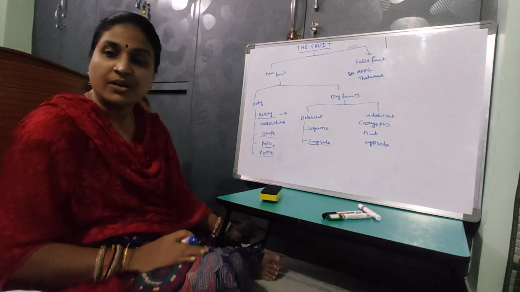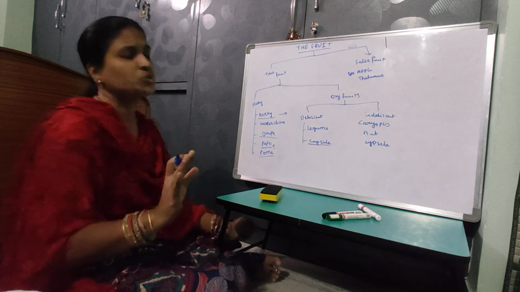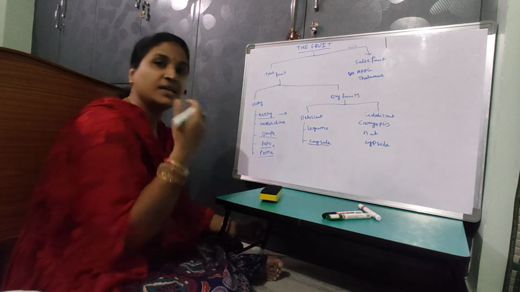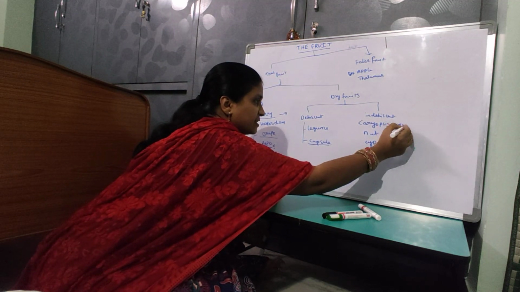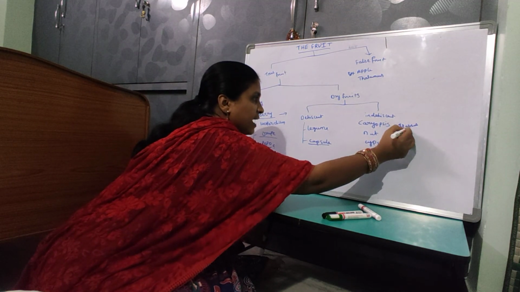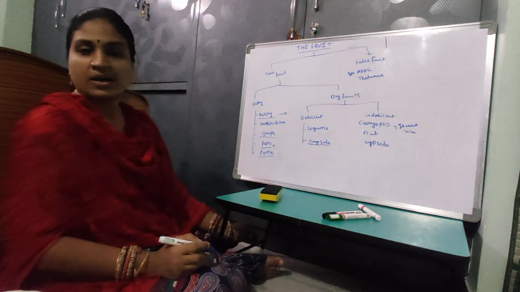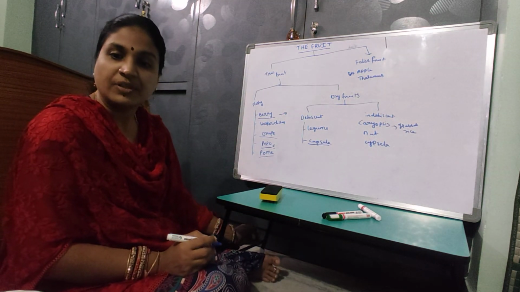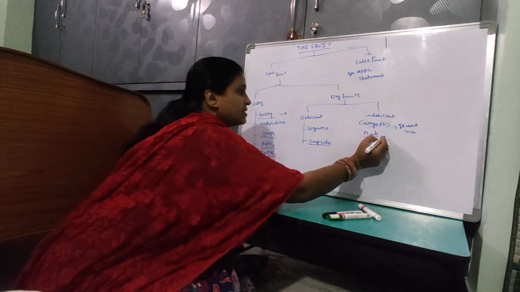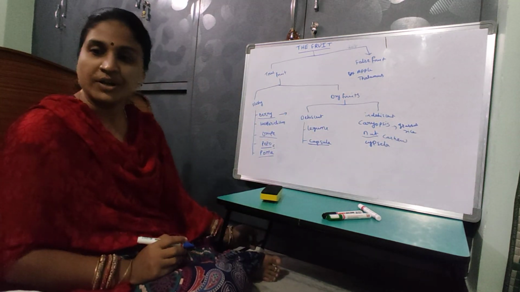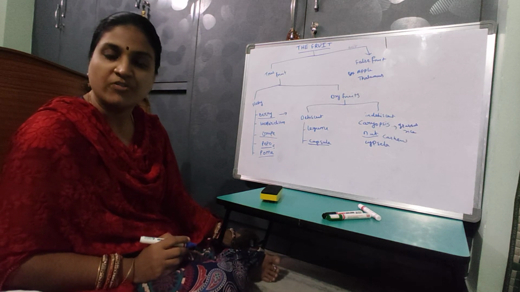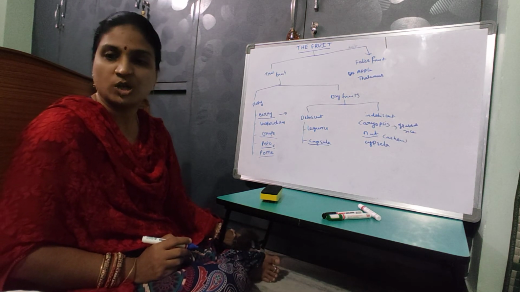Caryopsis, here the pericarp and the seed coat are fused together. The pericarp, the fruit wall, and the seed coat both are fused together. It's a characteristic feature of grasses, rice, etc. Then in nut, a very good example is cashew nut, which develops from a multicarpellary syncarpous unilocular ovary.